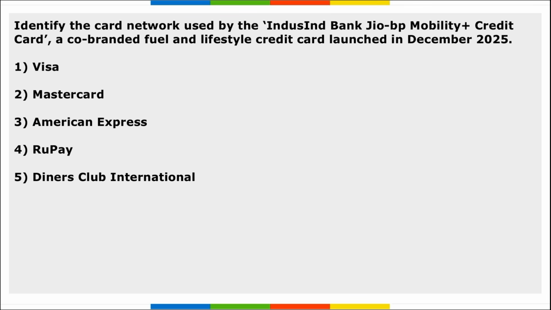Next, identify the card network used by the IndusInd Bank GOBP Mobility Plus credit card, a co-branded fuel and lifestyle credit card launched in December. So identify that card network. The card network here that we are talking about is RuPay.